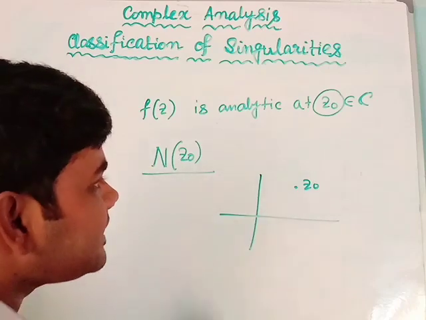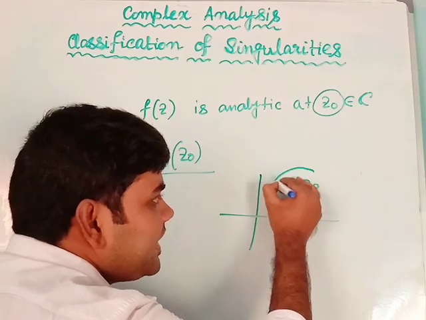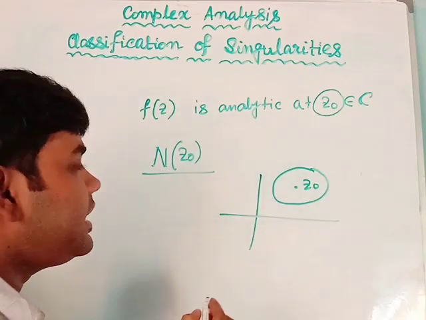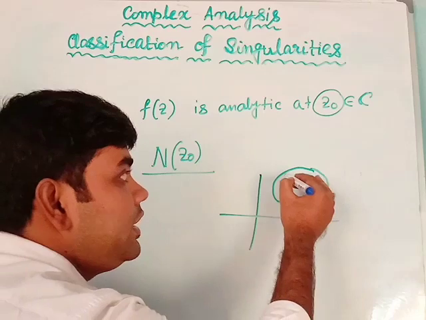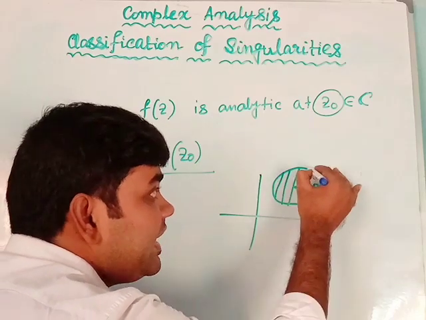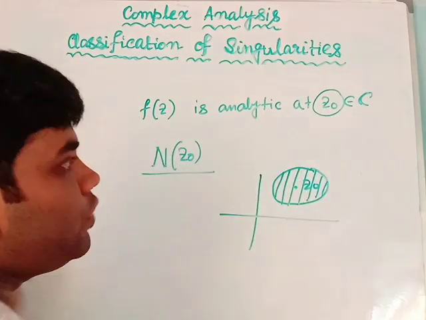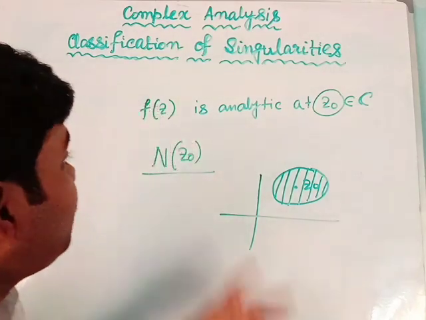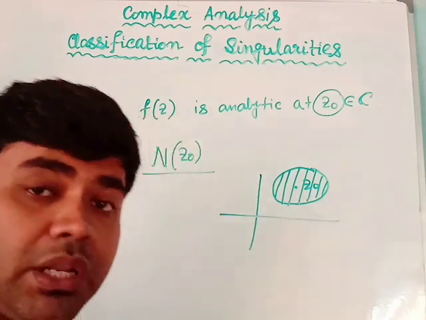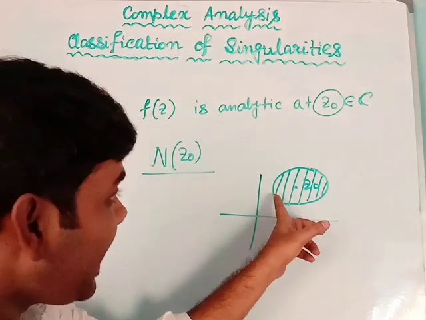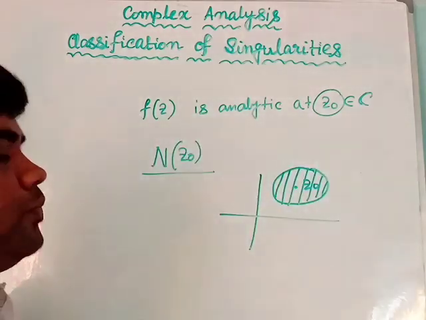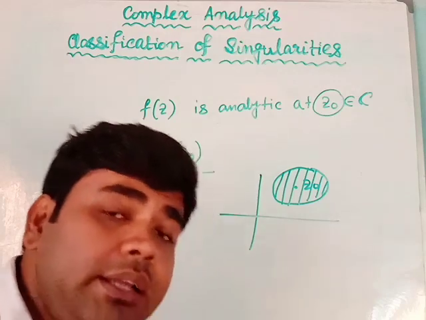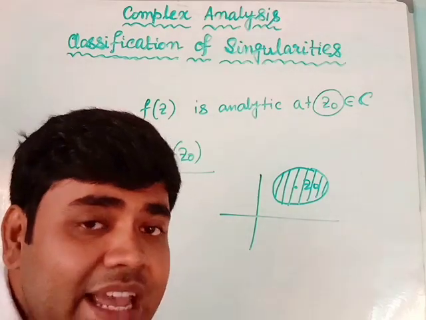The analyticity criteria is this: we have to find out a certain neighborhood surrounding z0 in which each and every point will be a differentiability point of the function f(z), which actually means that the function f(z) will be differentiable on all the points belonging to the neighborhood N(z0). If such at least one neighborhood exists, then I will call the function f(z) analytic at the point